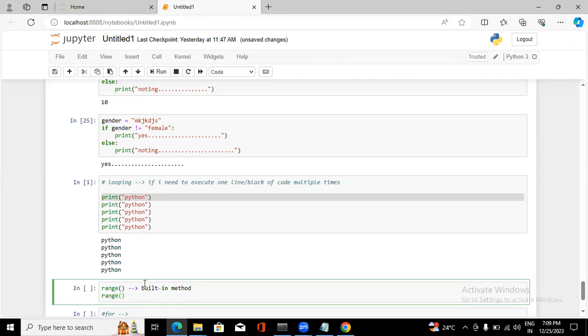It will actually take 3 parameters. The parameters concept you can understand once we start functions, but remember: whatever we pass inside these braces, we call parameters. It has a start index, an end index, and then a step size.